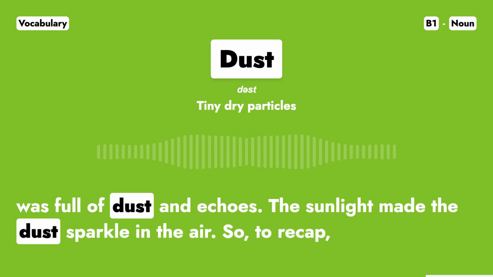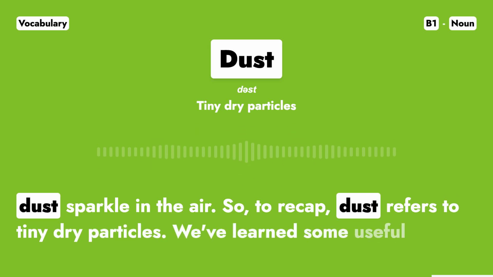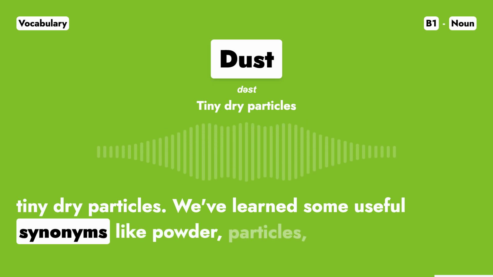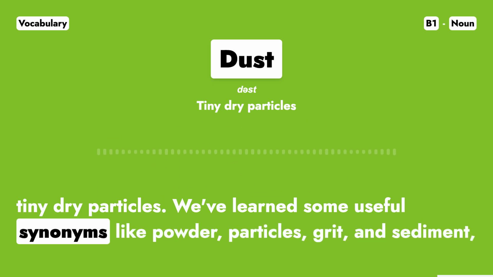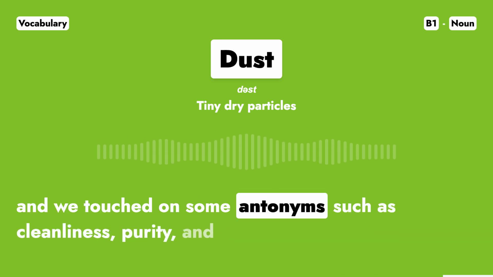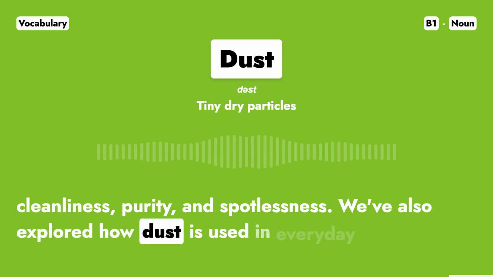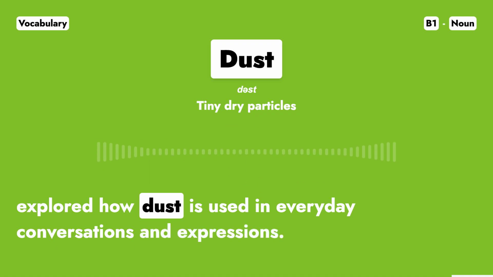So, to recap, dust refers to tiny dry particles. We've learned some useful synonyms like powder, particles, grit, and sediment, and we touched on some antonyms such as cleanliness, purity, and spotlessness. We've also explored how dust is used in everyday conversations and expressions.